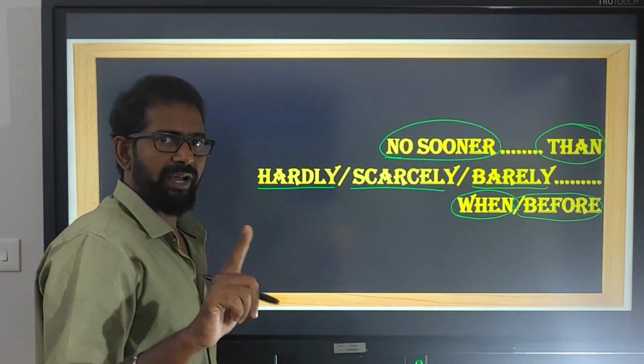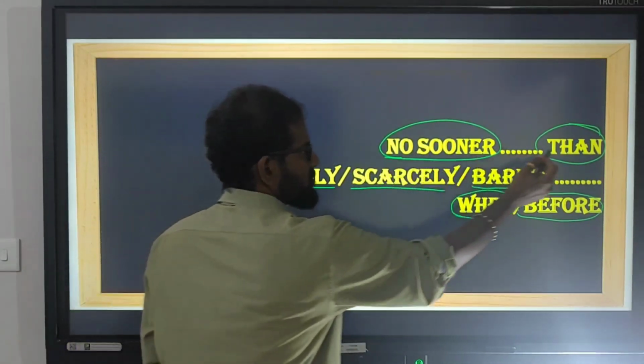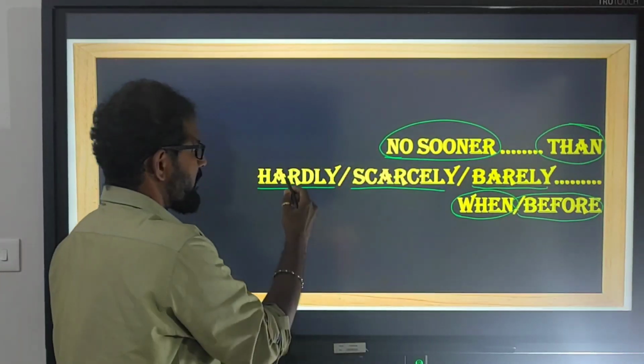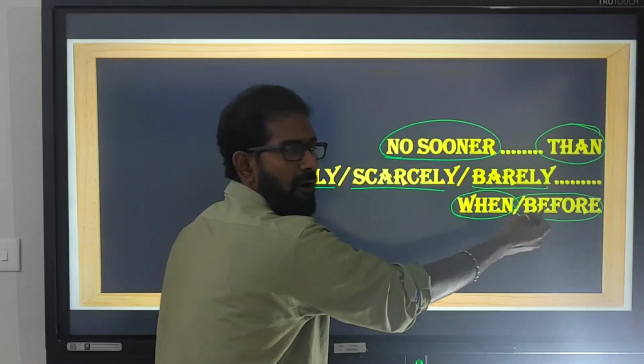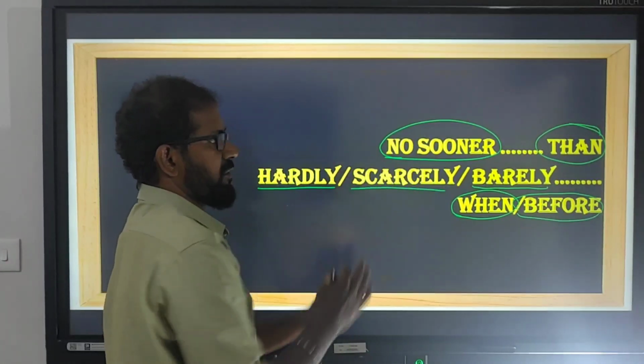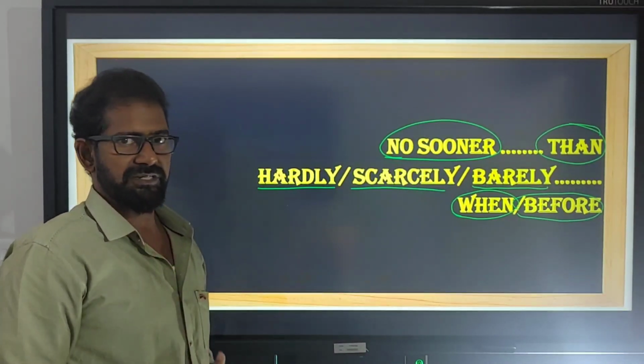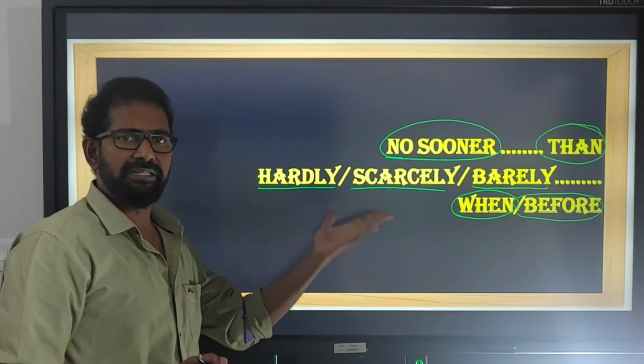We use when or before. No sooner, we use than. Hardly, scarcely, barely, we use when or before. These are called correlative conjunctions.